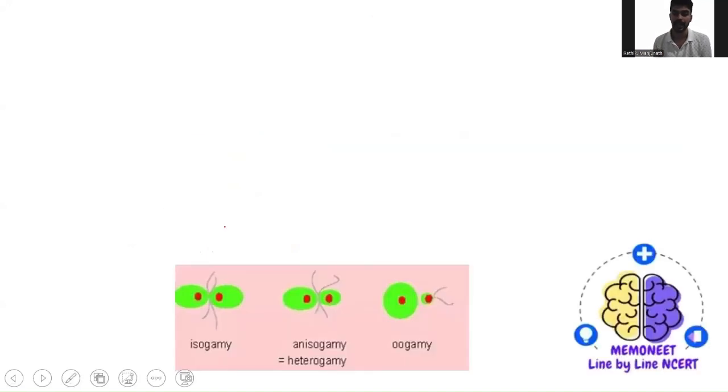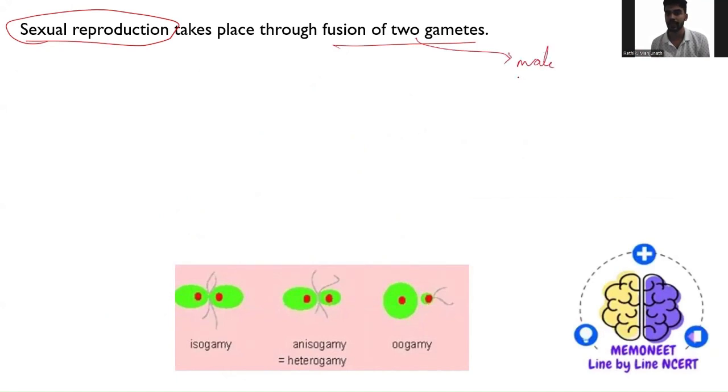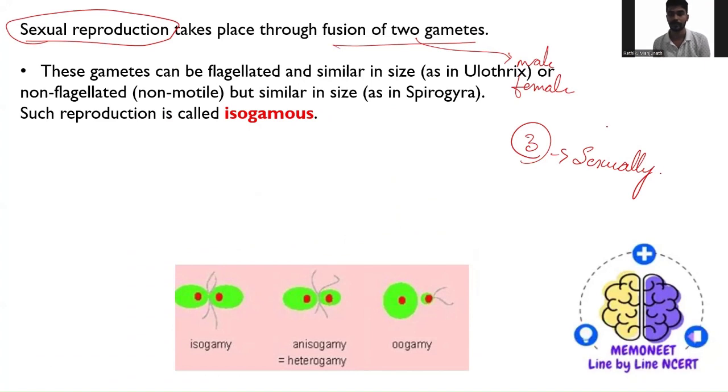The next thing, as you can see in this diagram, can you guess what kind of reproduction I'm going to talk about right now? Yes, I'm going to talk about the sexual mode of reproduction. Sexual reproduction is nothing but a fusion of two gametes. One will obviously be the male gamete and the other is female, right? There are three ways of reproduction seen through sexual reproduction.